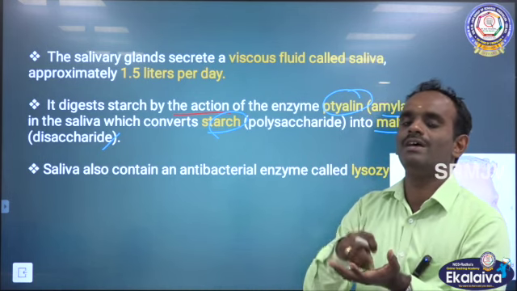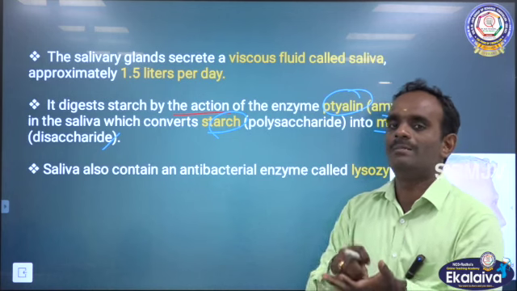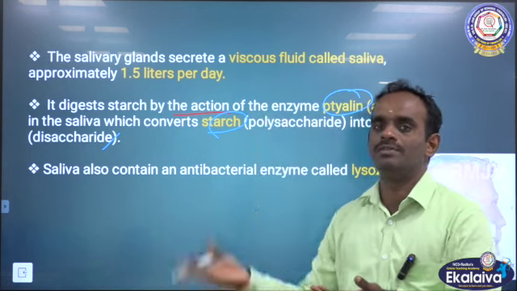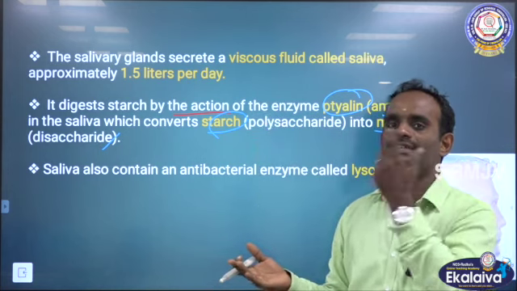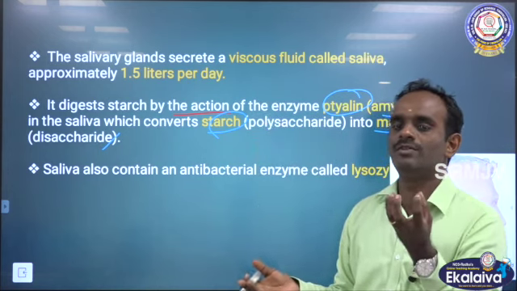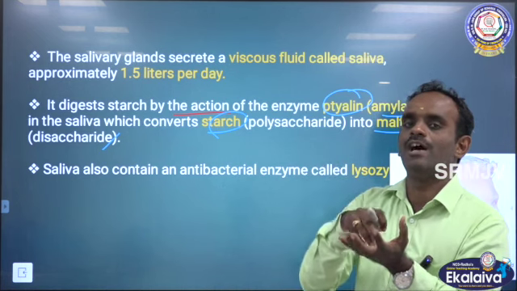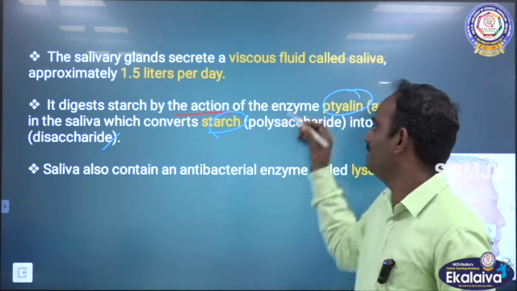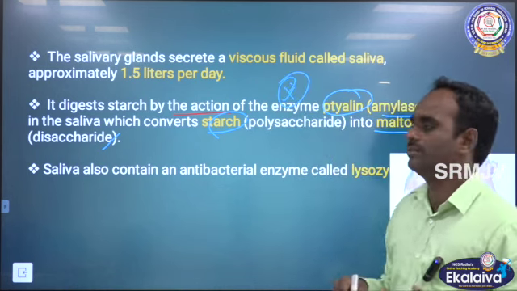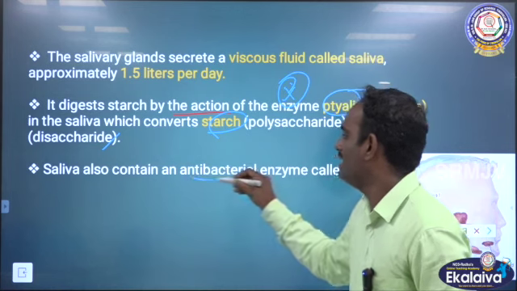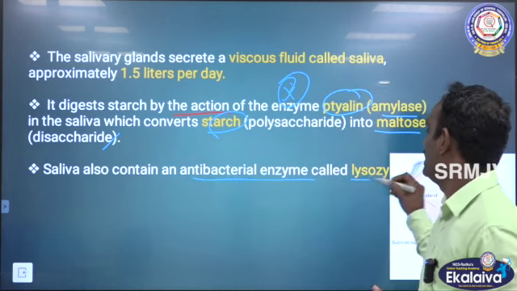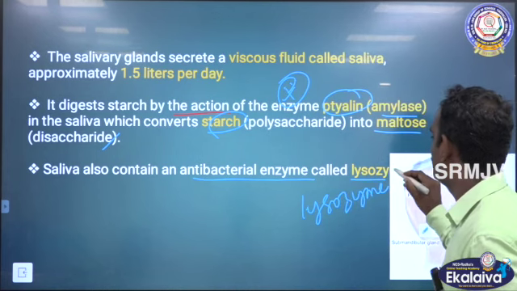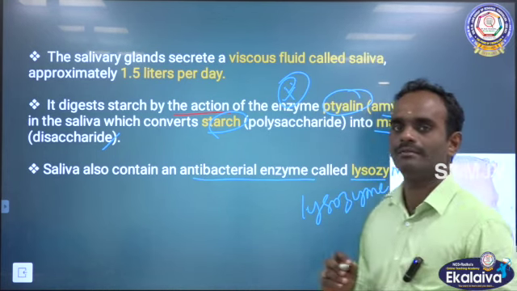So, saliva has the enzyme salivary amylase. By the action of this enzyme, it converts the starch into maltose. Can you get my point, children? Everything takes place inside the mouth. So, digestion of carbohydrates starts in the mouth itself. Very, very important. Okay. Saliva also contains an antibacterial enzyme called lysozyme. Lysozyme. Okay.